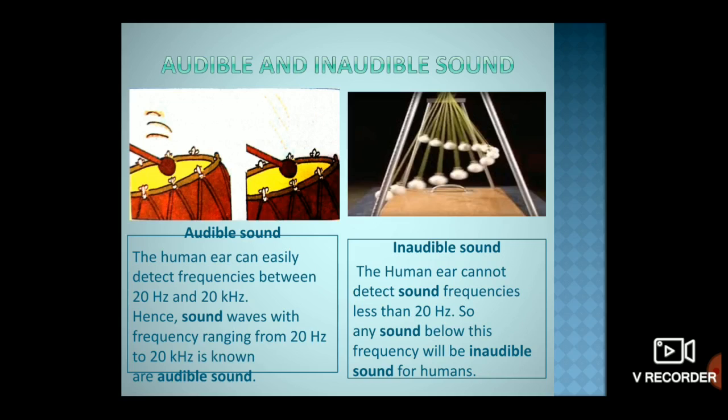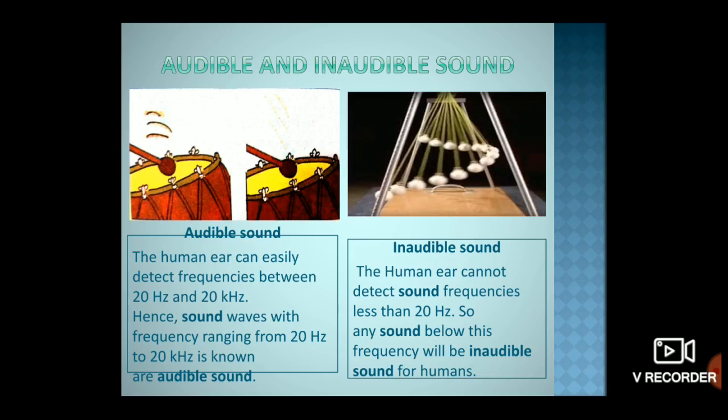The human ear thus recognizes only those vibrations as audible whose frequency lies between 20 Hz and 20,000 Hz. The 20,000 Hz can also be called 20 kilohertz. So the audible range of frequency of sound for human beings extends from 20 Hz to 20,000 Hz.